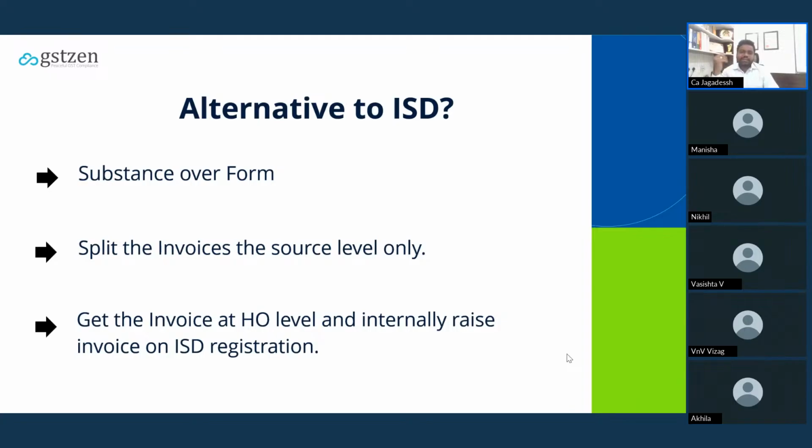Still, if you want to avoid this ISD, you ask your vendor to issue a separate invoice for each of your branch offices, not to the head office. And also you check substance over form. Based on that, you can take a call. There is also an option of getting the invoice at HO level and internally writing the invoice on ISD registration. Again, it's a complex process of tracking all these things.